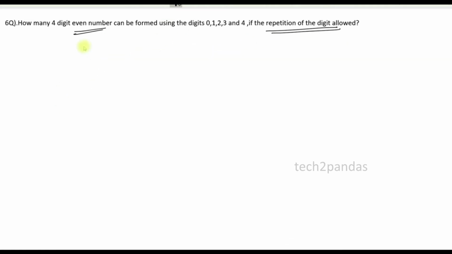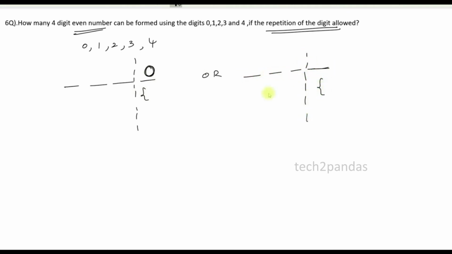For example, take the digits which they have given, 0, 1, 2, 3, 4, and we need to form a 4-digit number. One case is ending with 0. Let's say the ending is 0 here. Our other case is ending with 2 and 4. So endings 0, 2, 4 we can call even numbers. Take 0 as one case and 2 and 4 as another case.